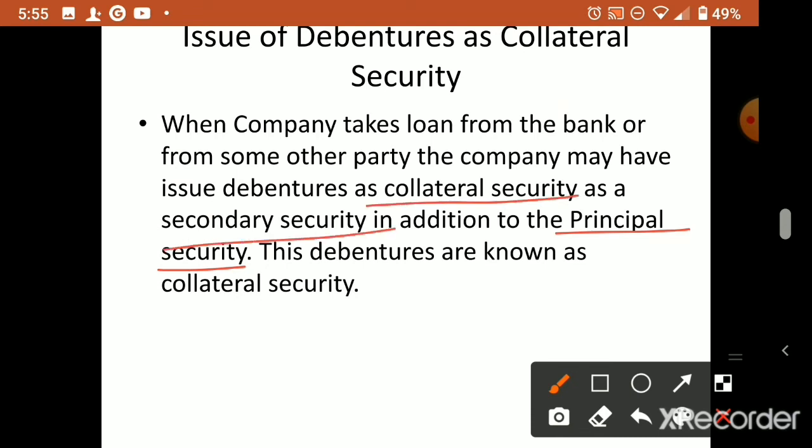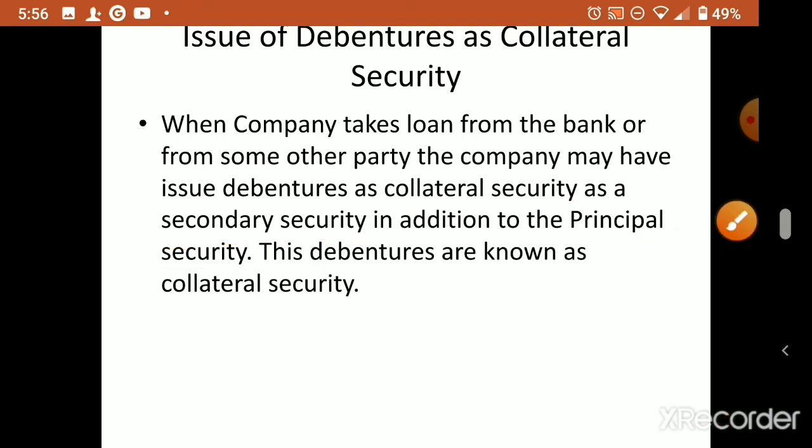For that additional security, instead of giving any other property paper of the business, you can give debentures to the bank. The bank will accept debentures as a valid paper, since debentures have value. So when we give debentures as a secondary security to the bank, for a bank loan already taken against some other principal security, these debentures are known as collateral security.